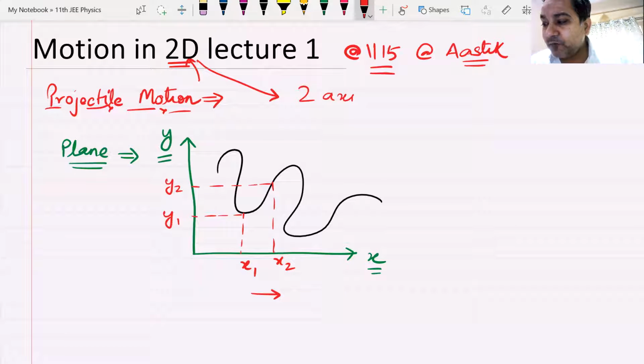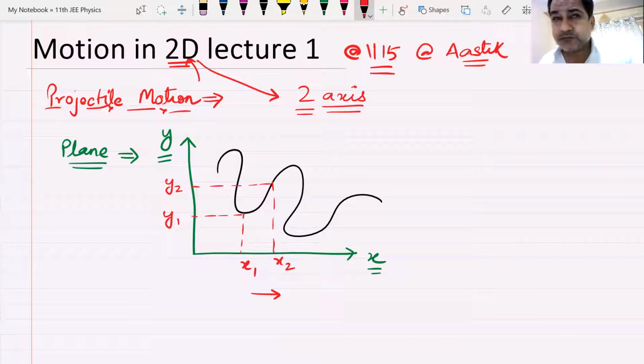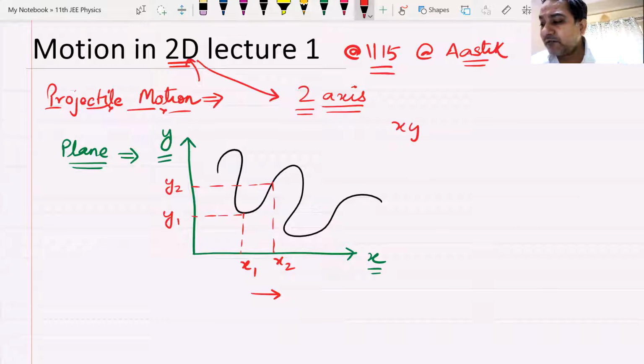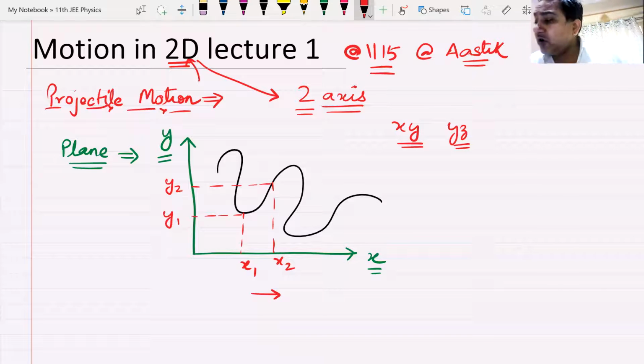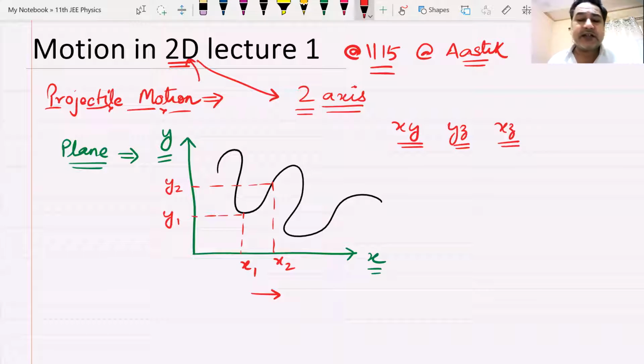The particle will be moving in a plane, so two coordinates would be needed to describe its motion. Either they can be x and y, if the particle is moving in the xy plane, or y and z, if the particle is moving in the yz plane, or x and z, if the particle is moving in the xz plane.